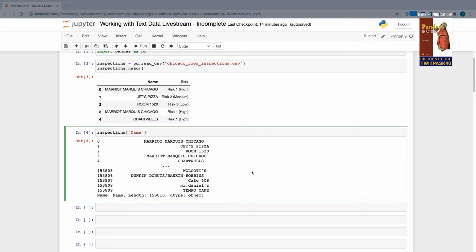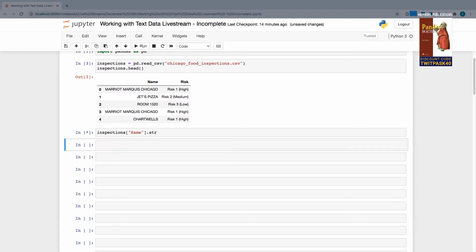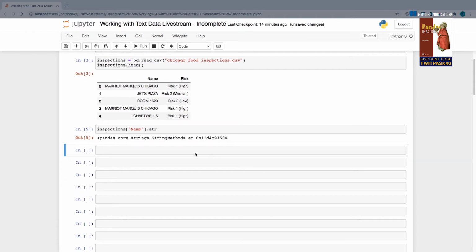So on any series object like this one, we have an attribute. An attribute is almost like a property. It's just something you can access on the given data structure. It's a characteristic or detail that may sometimes expose other nested objects or data structures that we can deal with. So the syntax is going to be .str. And if I just output this result, you can see it's a nested object on our series called string methods. And it's on this object that we can call all kinds of methods that will manipulate the series. All right, we'll take a look at how to do that in just a moment.